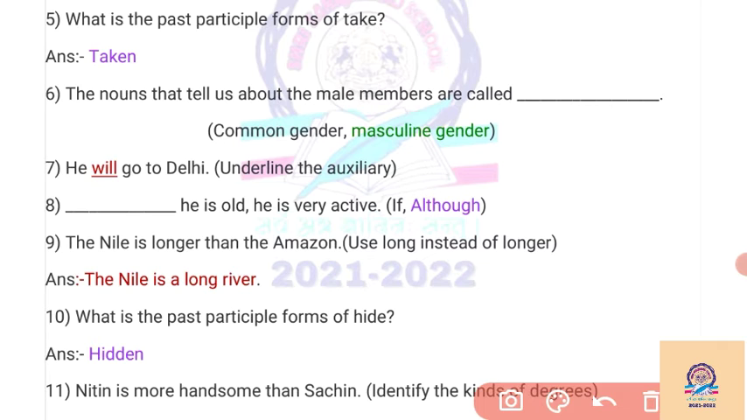Then ninth question, that is the Nile is longer than the Amazon. Once again we have to use long instead of longer. It means we have to use positive degree. We are not going to compare the Nile river with other rivers. Our answer is the Nile is a long river. It means we are not comparing the Nile with other rivers. Then 10th question, what is the past participle form of hide? Hide changes into hid in the past and hidden in the past participle form. So our answer is hidden.